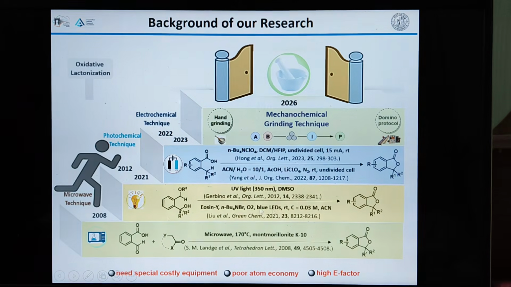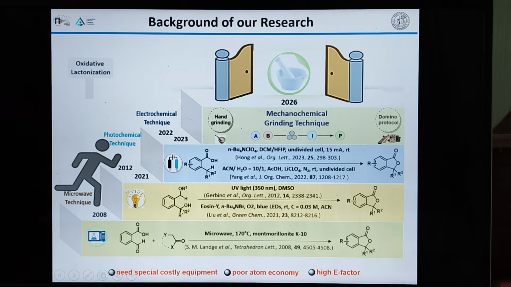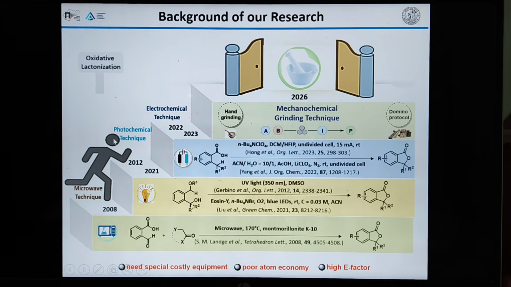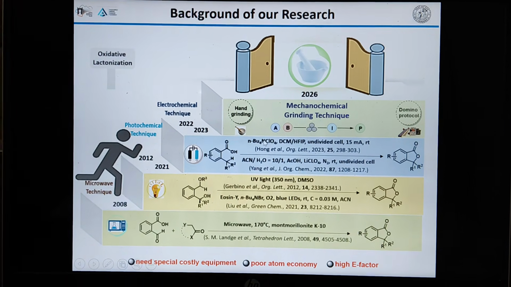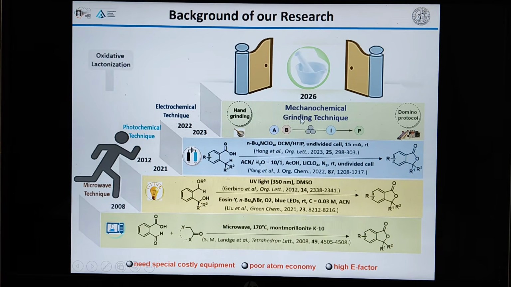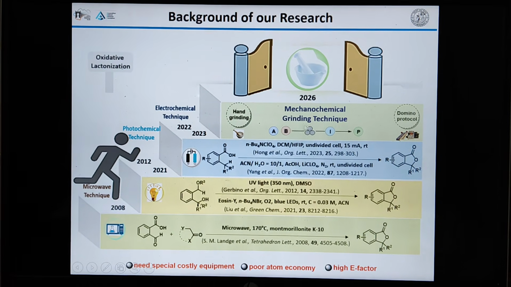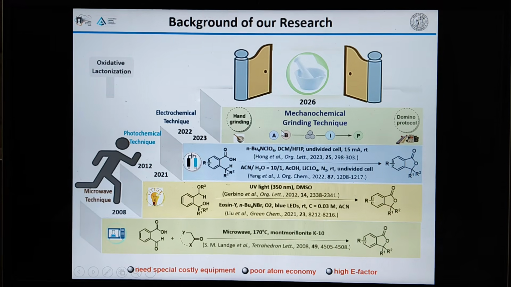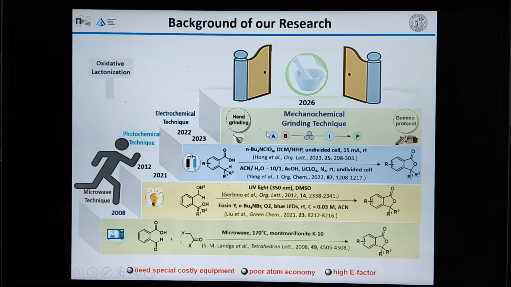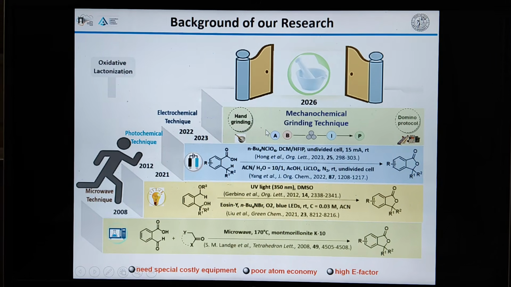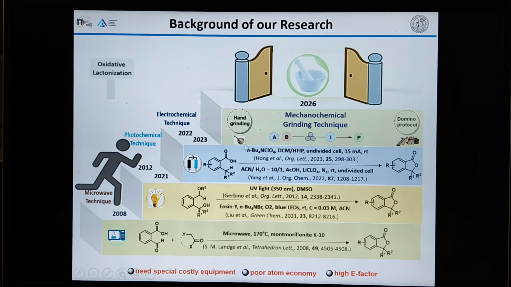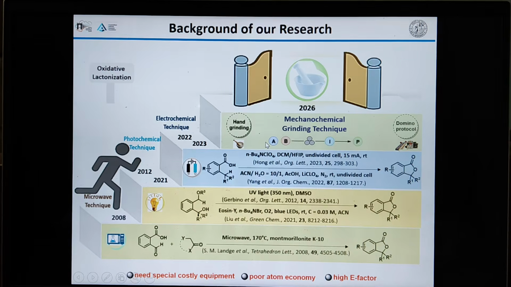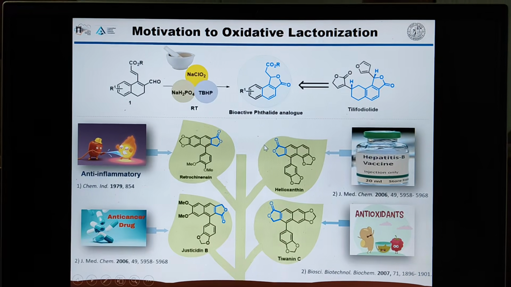Different types of sustainable techniques have been used for the synthesis of lactone derivatives, such as microwave, photochemical and electrochemical techniques. Now we synthesize lactone molecules by the mechanochemical grinding technique. Here the mortar and pestle is used for the synthesis of lactone molecules by simple grinding, and different types of cascade reactions happen in the grinding method. This is the first mechanochemical method for the synthesis of lactone derivatives.